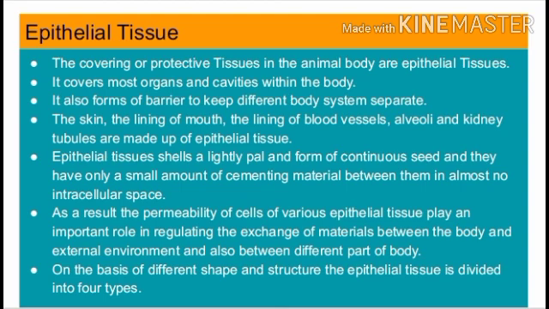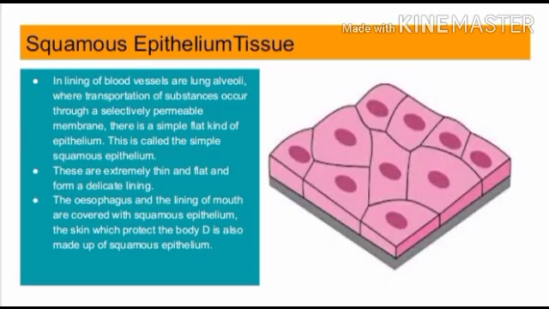On the basis of different shape and structure, the epithelial tissue is divided into 4 types, as you can see in the ongoing slides. Squamous epithelium tissue. First point, the inner lining of the blood vessels and lung alveoli, where transportation of substances occurs through a selectively permeable membrane. There is a simple flat kind of epithelium. This is called simple squamous epithelium.